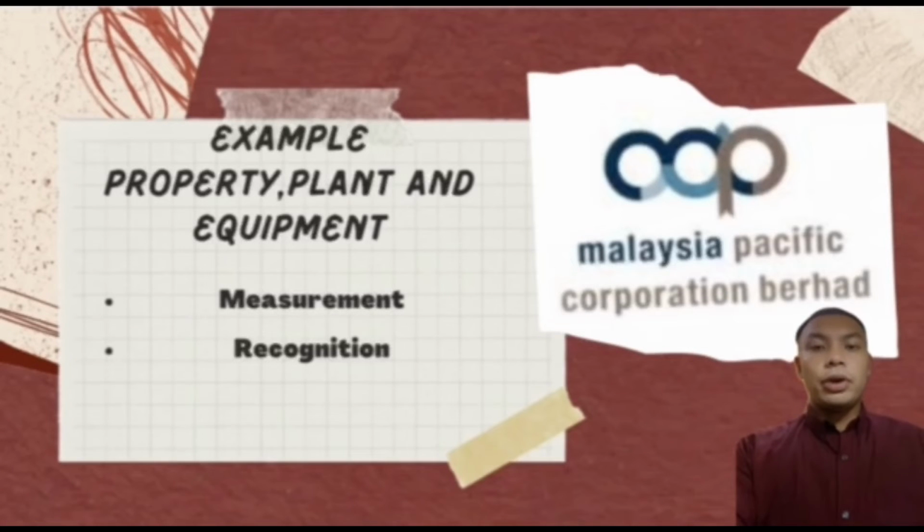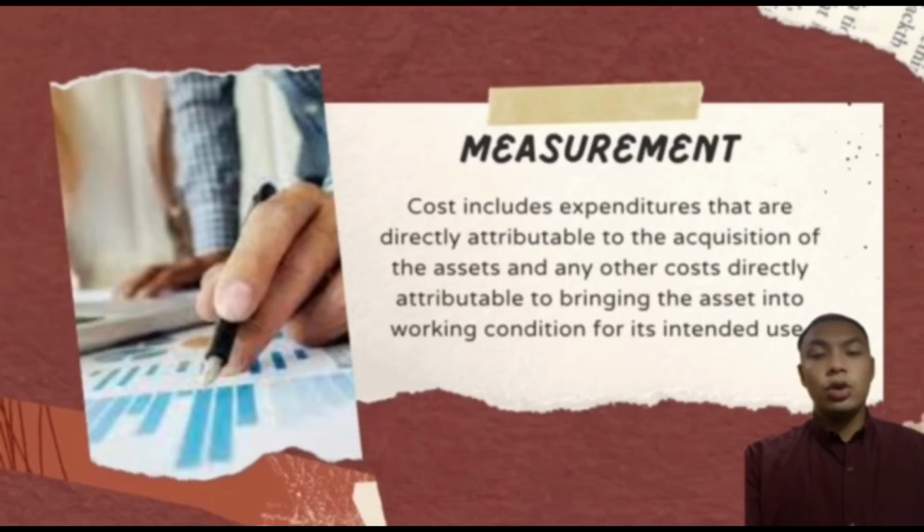Okay, Assalamualaikum warahmatullahi wabarakatuh. My name is Ahmad Hilmi. So let's go through the example of property, plant and equipment for Malaysia Pacific Corporation Berhad, also known as MCOP. There are two examples for their PPE, which are measurement and also recognition. Let's go to the measurement first.